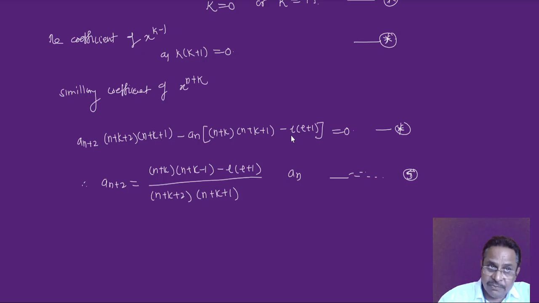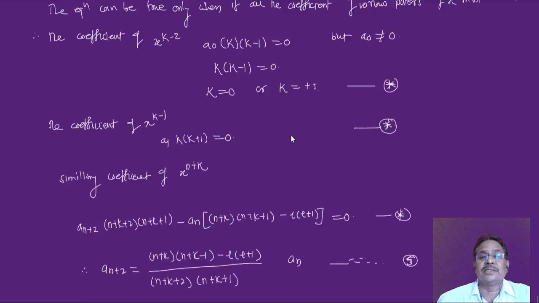Equation 5 is called a recurrence relation. That means if a0 is known, I can find out a2. If a1 is known, I can find out a3. If a2 is known, I can find out a4. So all the coefficients a1, a2, a3, a4, a5, a6, etc. can be calculated provided we know a0 and a1. So this relation is called a recurrence relation. And above, x raised to k minus 1 and x raised to k minus 2, these two equations are called the indicial equations.